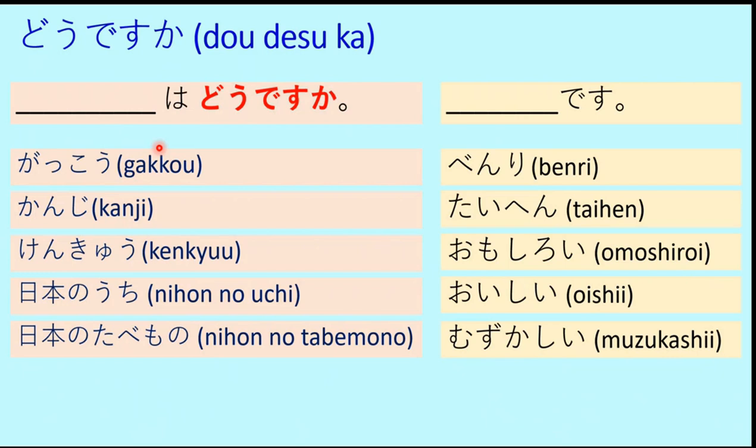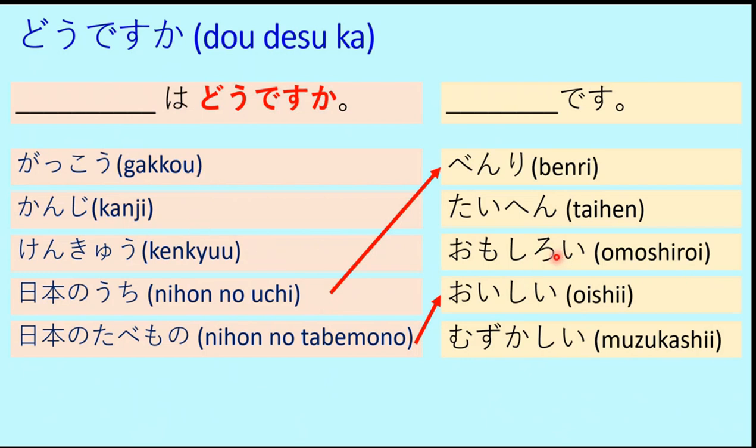So you can relate each of these with one of the adjectives from this column. The simple one, Nihon no tabemono, oishi, tasty. So Japanese food is tasty. Then Nihon no uchi wa do desu ka? It's convenient. Benri means convenient. So a Japanese traditional house is very efficient, or convenient. And then we have these three remaining, gakko, kanji, and kenkyu.